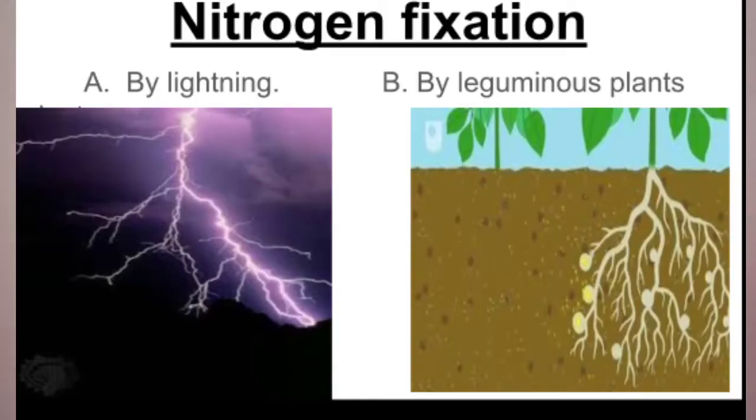Okay. Next is the method by the nitrogenous or nitrogen fixing bacteria. Now in this nitrogen fixing bacteria, what happens is that the leguminous plants we have will take up the nitrogen from the atmosphere and convert it into the nitrate form. This nitrate form can be easily taken up by the plants. So this is how the nitrogen fixing bacteria changes the atmospheric nitrogen into nitrate forms. These are the 2 ways of nitrogen fixation.